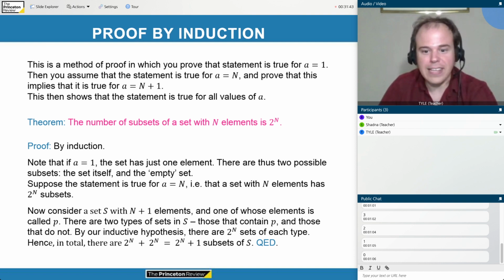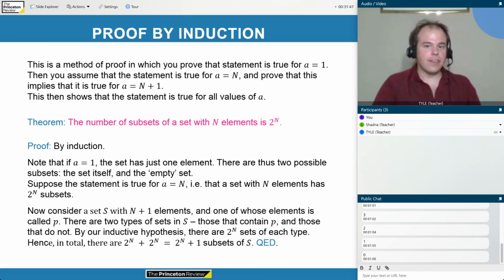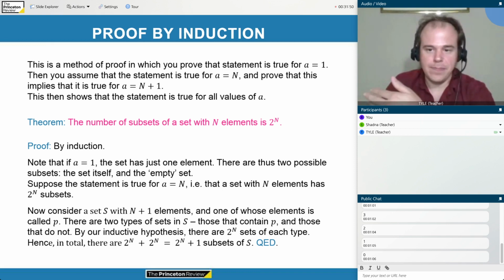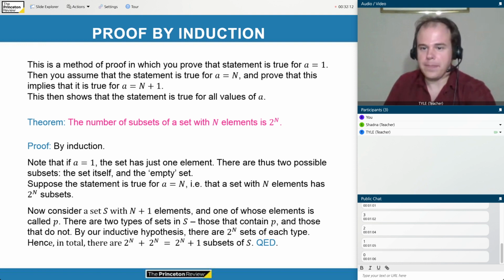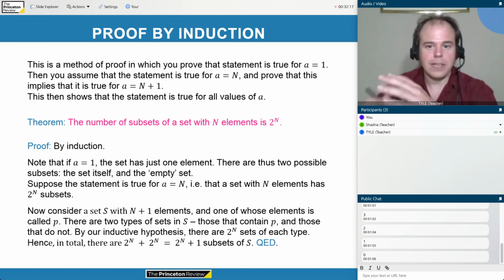But just to give you a flavor of some other kinds of things that are out there, this is called proof by induction. This is a method of proof in which you prove that a statement is true for some initial case called the base case, say a equals 1. Then you assume that the statement is true for a case a equals n, some arbitrary larger value of the parameter a, and prove that your statement, if it's true for a equals n, must therefore be true for a equals n plus 1.